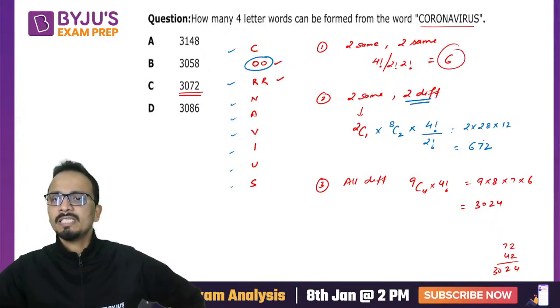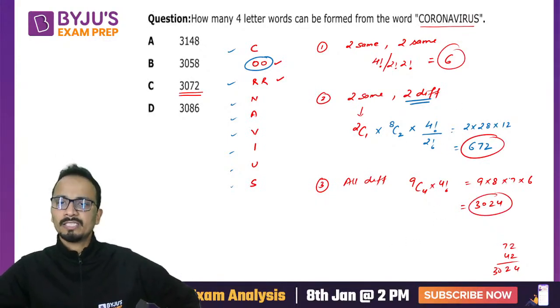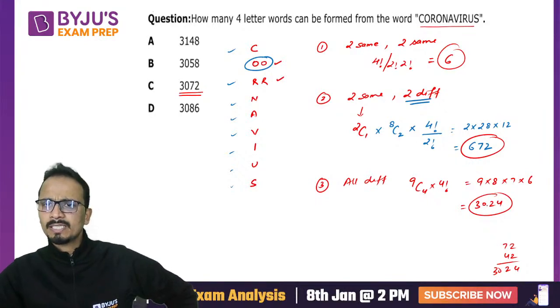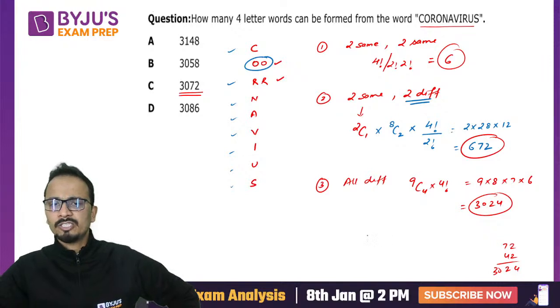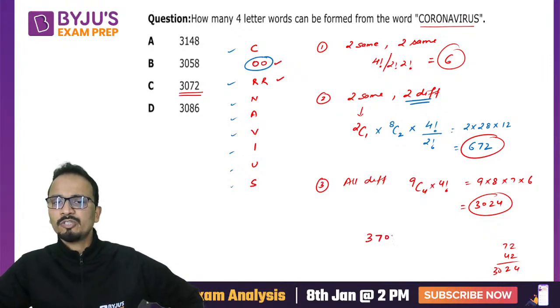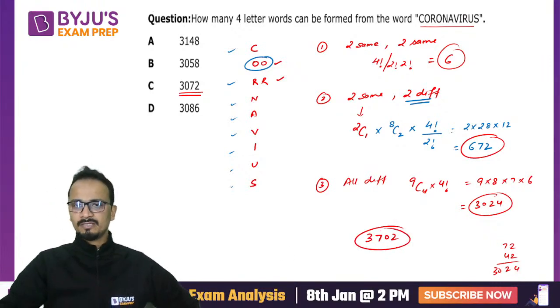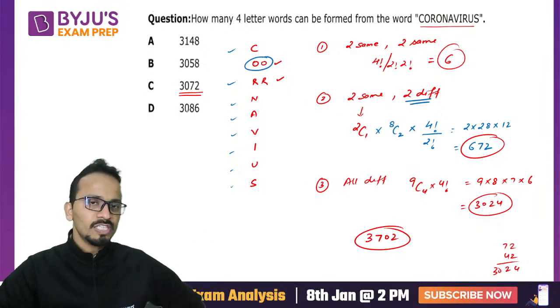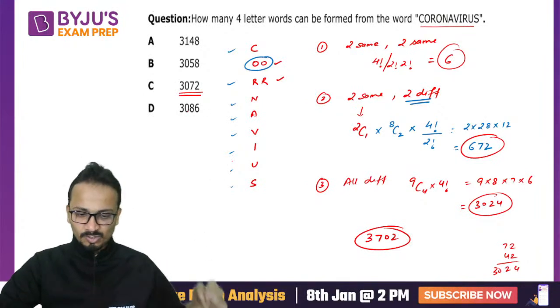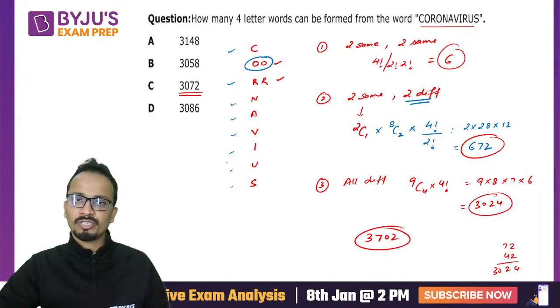Now add all these numbers and you will get your answer. So 36, 96, 3702. 3702 will be the final answer. Okay, which is none of these options, and hence we can raise objection for this one.